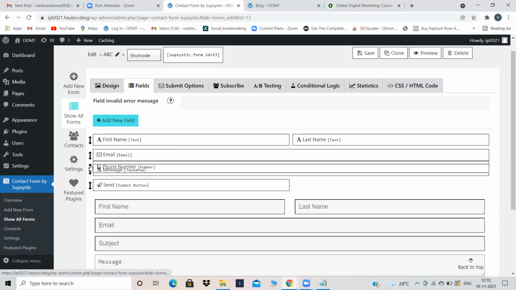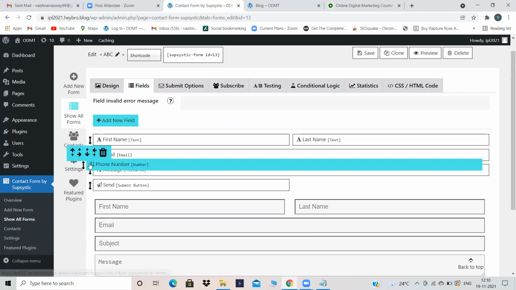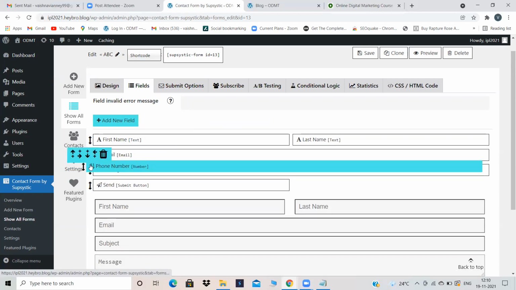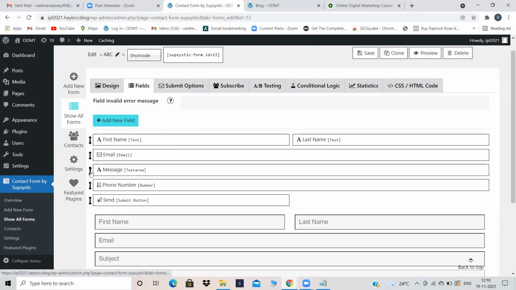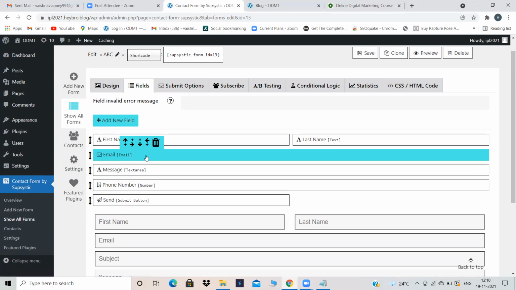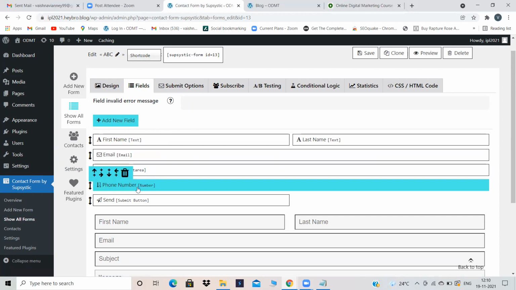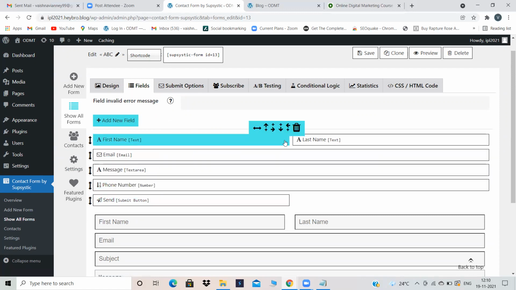You can just drag it like this. For some reason, I'm unable to drag, but you guys can drag it. You can keep it according to your wish. Wherever you want to keep, you can just drag and keep it. Now, phone name, email, message, phone number, and send button. This is enough, right? For my contact form.